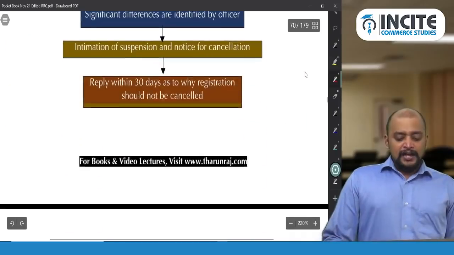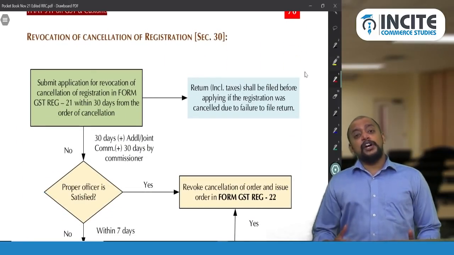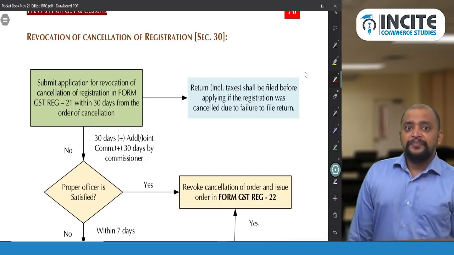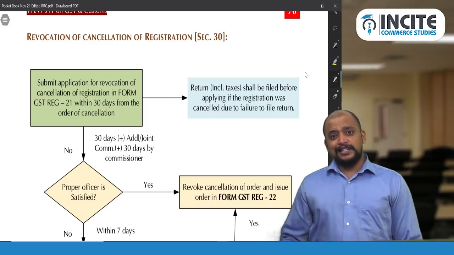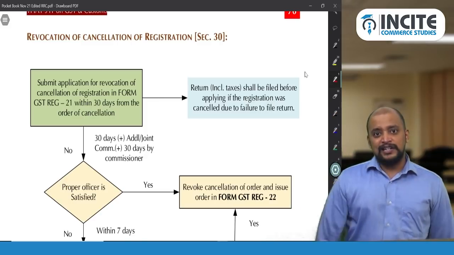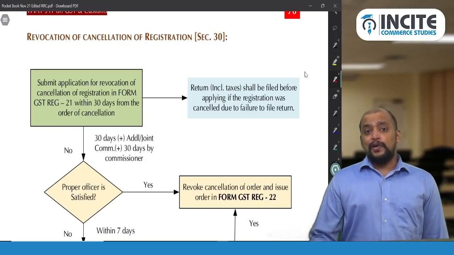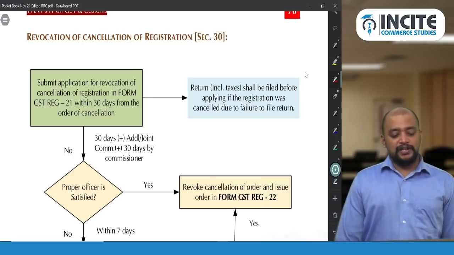Okay, then section 30, revocation of cancellation. What is this? So the cancellation order is passed. Now when the cancellation order is passed, for the period for which you were under suspension, you are like an unregistered person. Now officially you are an unregistered person. So now you don't want the cancellation to happen, so you can make an application for revocation of cancellation.